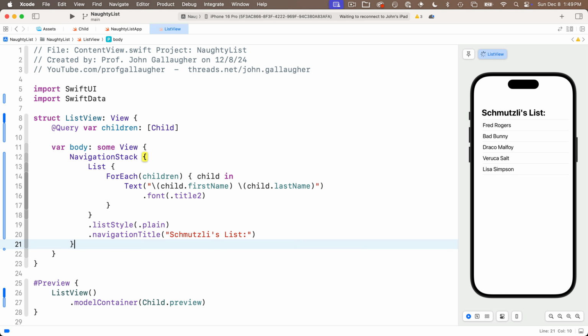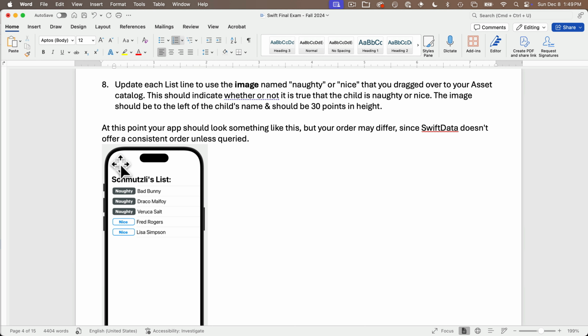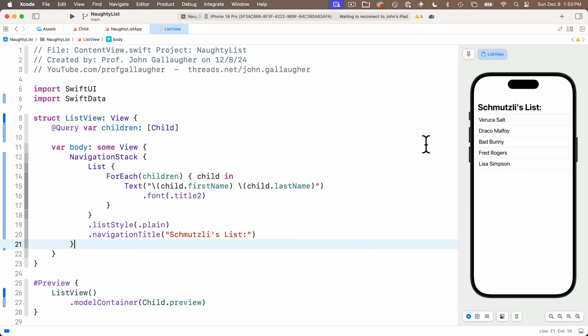I'll delete that. Next, for question 8, we want to update each list item to use the image named naughty or nice that we dragged over from the asset catalog, and this should indicate whether or not it is true that the child is naughty or nice. Now, the image should be to the left of the child's name, and it should be no more than 30 points high, and I show you a little diagram down below that shows what this should look like with our preview data.